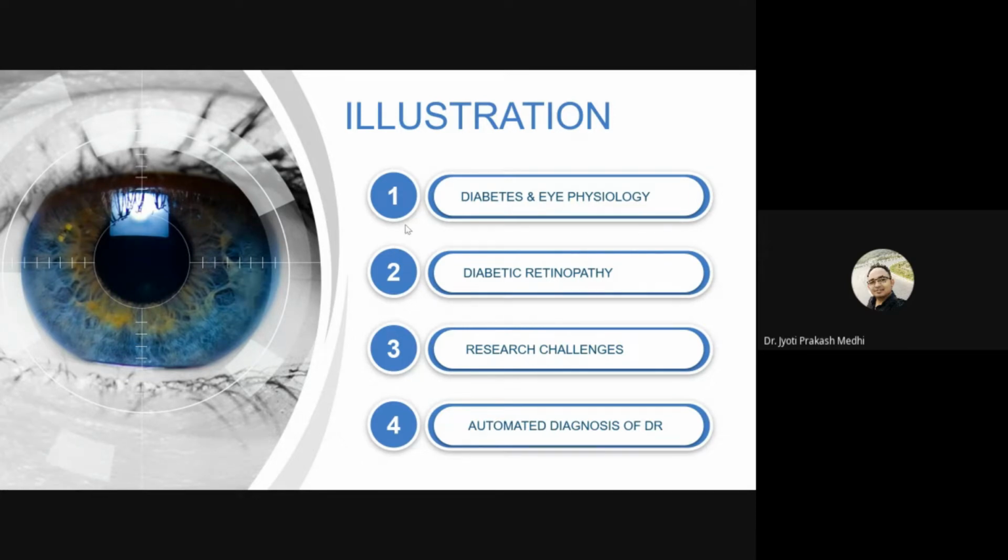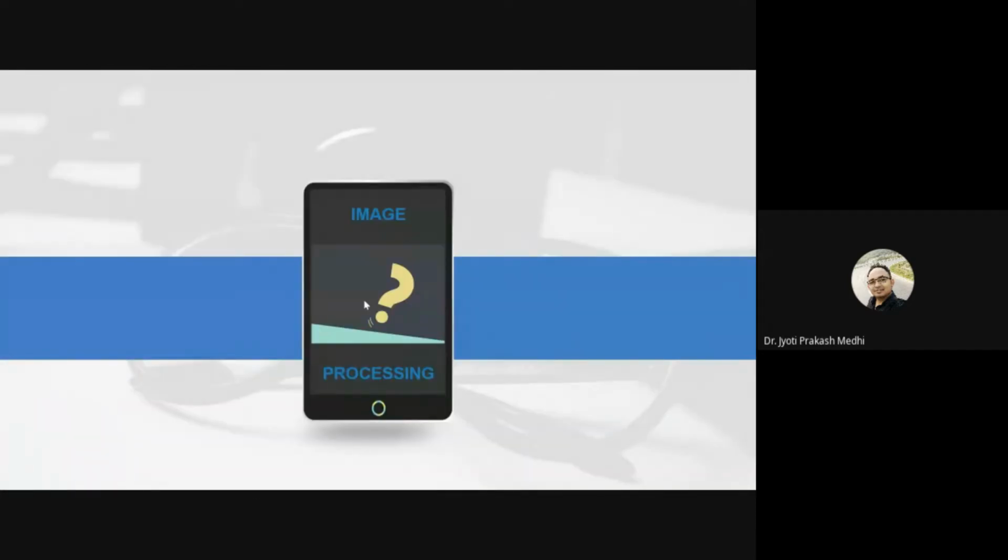So before going into retinal analysis, I would like to know what your ideas are about image and image processing. Do you know image processing, or is it a term that you have never used? I'd just like to know your point of view. Then we'll continue.